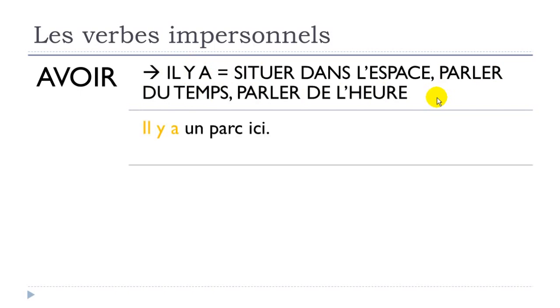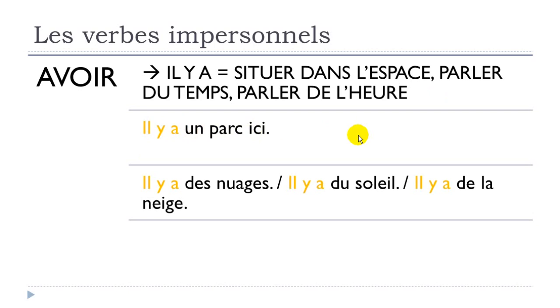So let's see one example. Il y a un parc ici. So there is un parc, ici, here. Il y a des nuages, clouds. Il y a des nuages. So even if we've got this il y a, remember that it can be for the singular, or it can be for the plural as well. So this a won't change. Il y a des nuages.